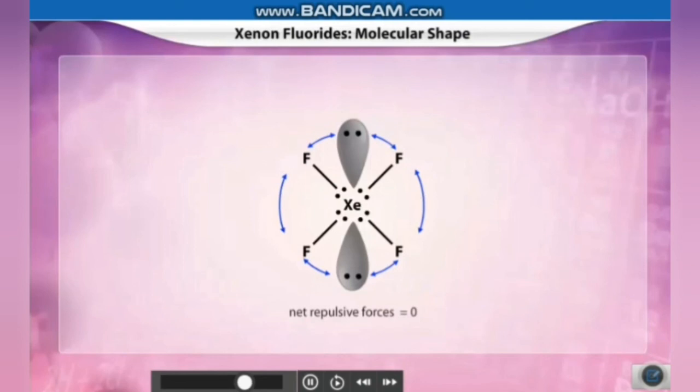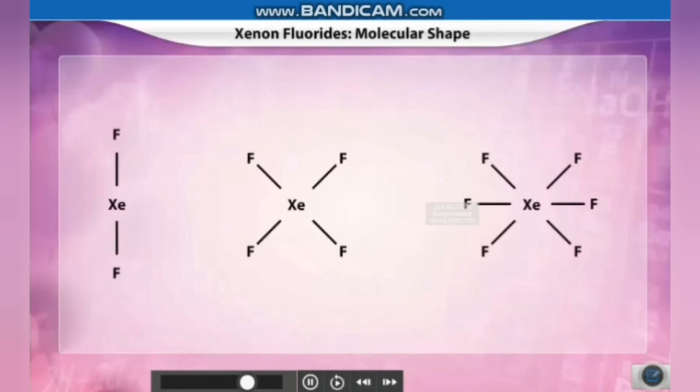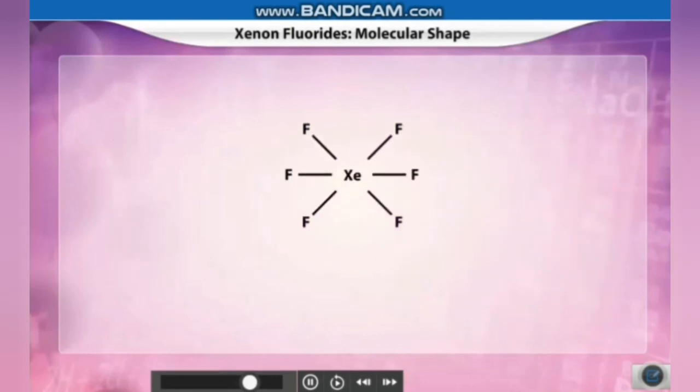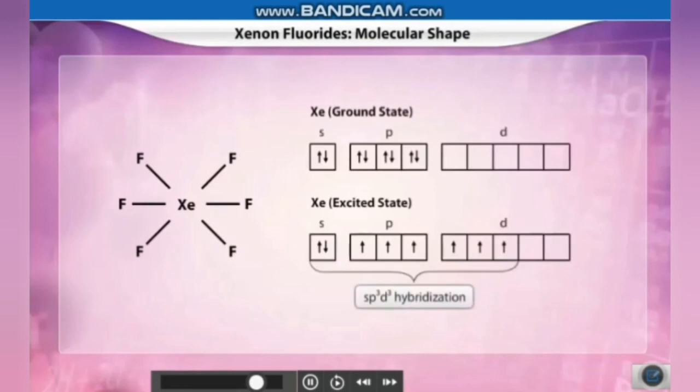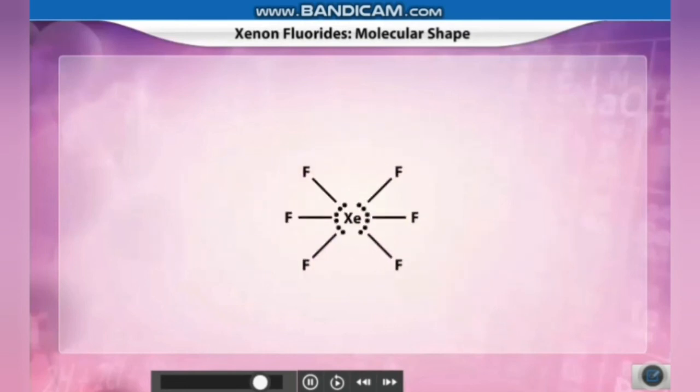Now, we will get to xenon hexafluoride. Again, in the case of xenon hexafluoride, you can see 6 fluorine atoms arranged around a central atom xenon, as xenon is less electronegative than fluorine. In the excited state, there are 7 sp3d3 orbitals. 6 out of these overlap with one p orbital each of 6 fluorine atoms, forming 6 sigma bonds.